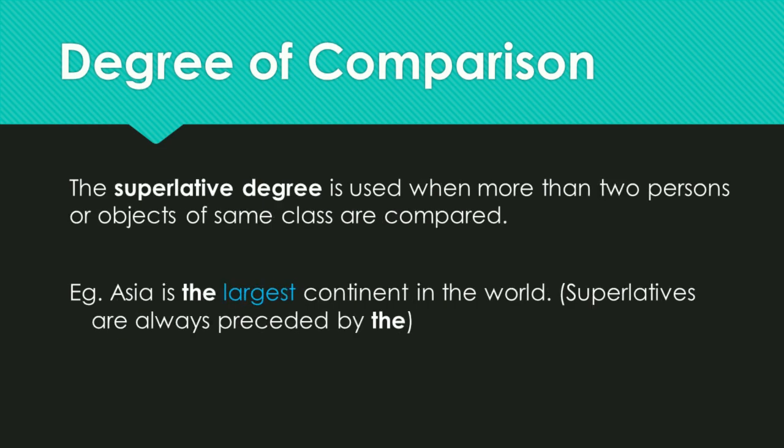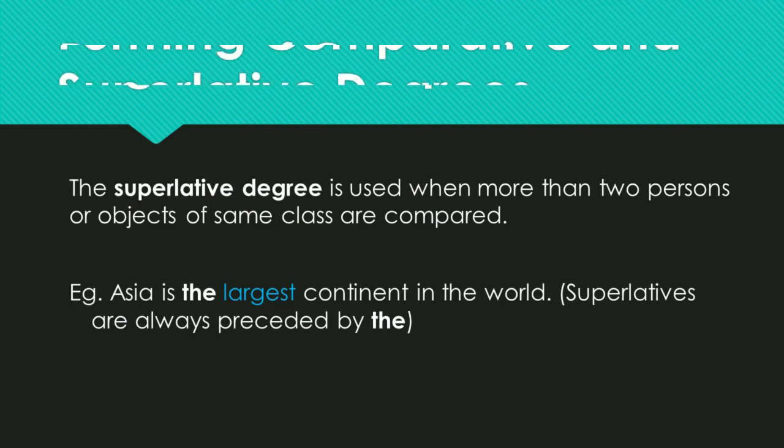The third degree of comparison of an adjective is superlative degree. The superlative degree is used when more than two persons or objects of same class are compared. For example, Asia is the largest continent in the world. Remember, superlatives are always preceded by article the.